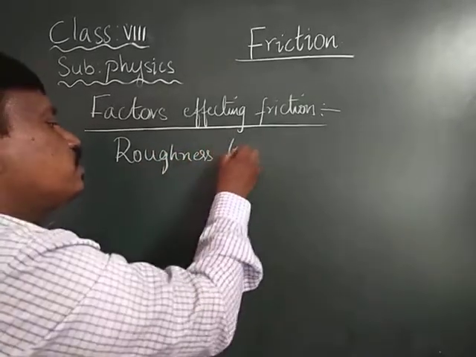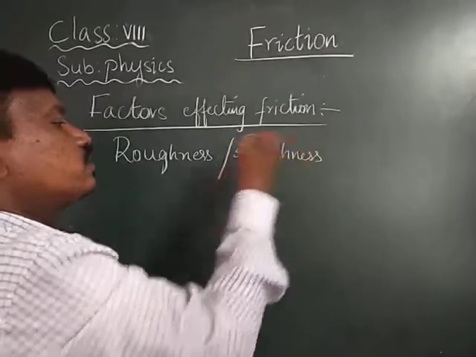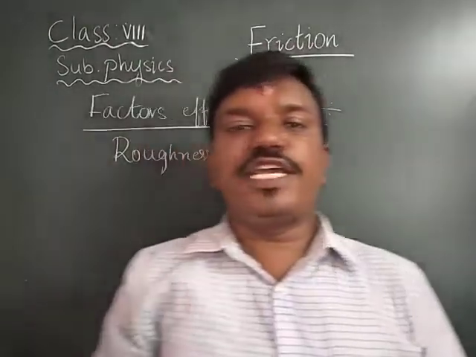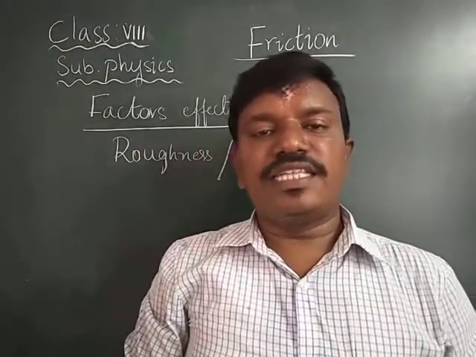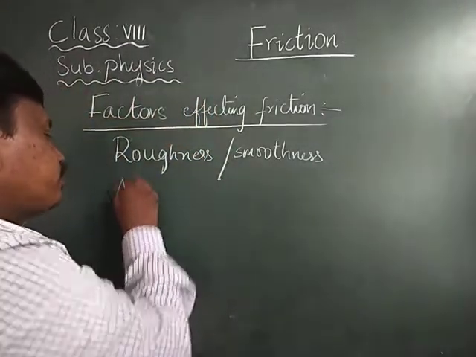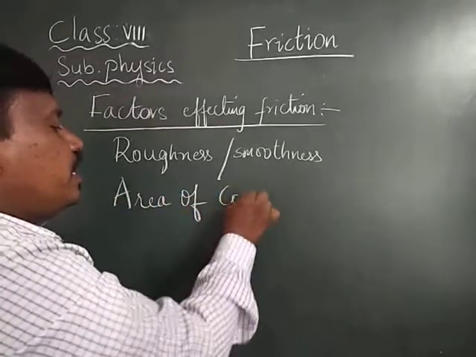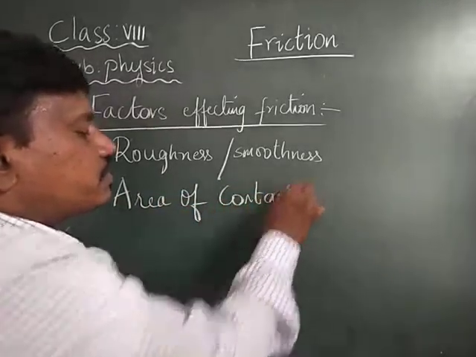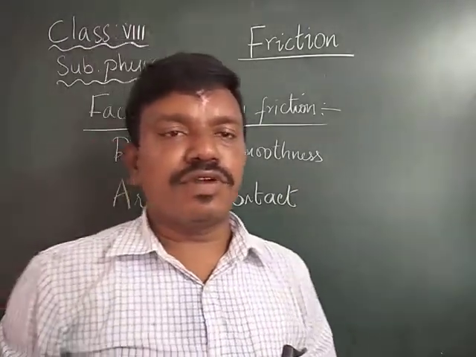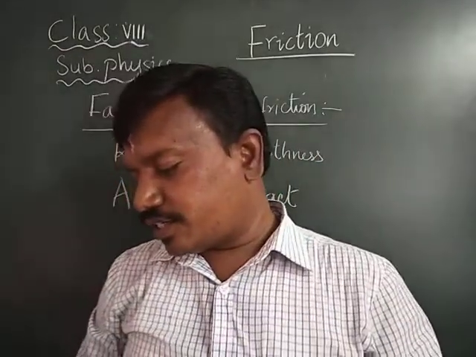The roughness or the smoothness of an object affects the friction. And the second one is the area of contact. Area of contact also affects the friction.